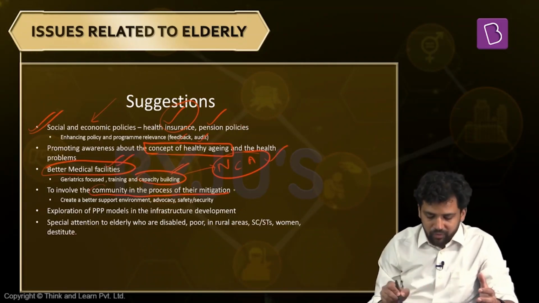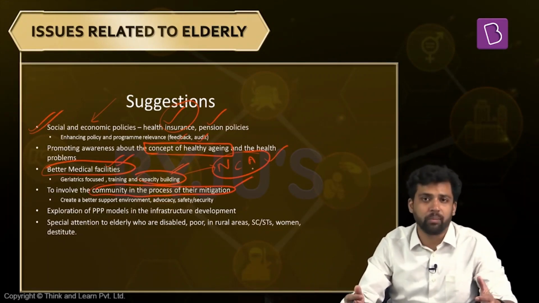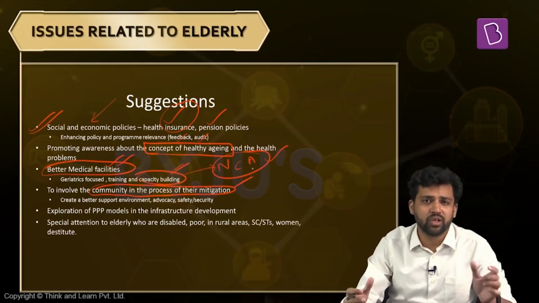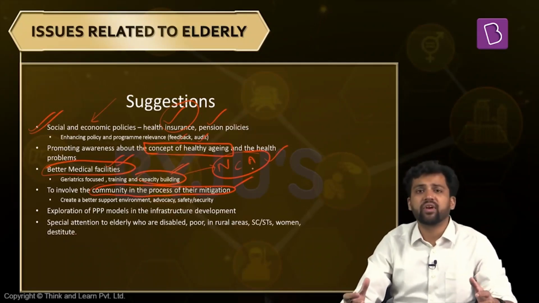Now, community should be involved in the entire process. So again here we need to create an environment which is safe, which is secure for the elderly. We need to have advocacy campaigns, which will take care of the cultural lag, whatever issues are there between the elderly and the younger generations. Now, apart from this, we need to find out ways by which we can improve the infrastructural requirements for the elderly.